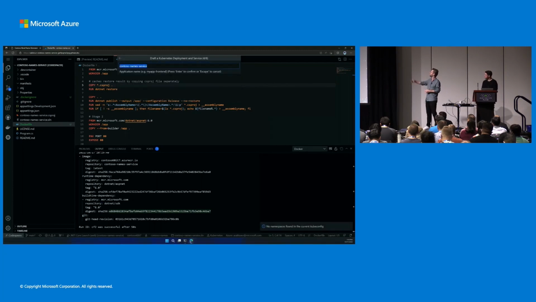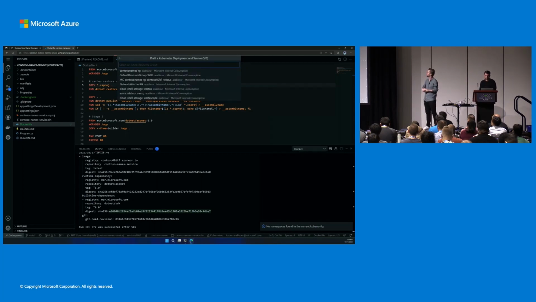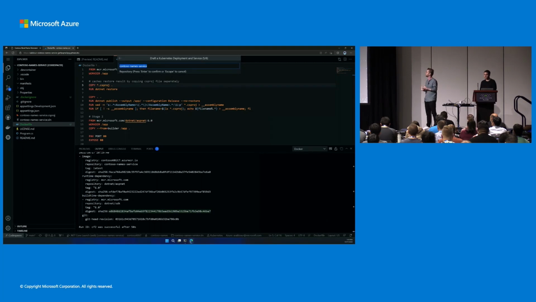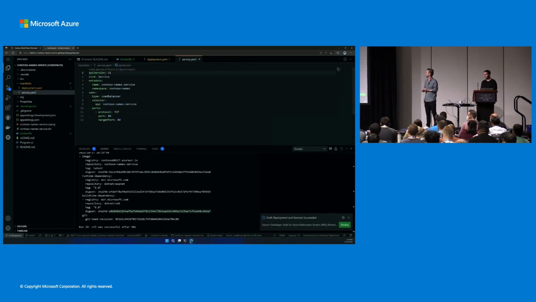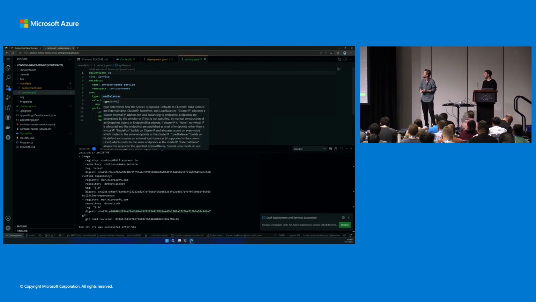Yeah, nice. Okay, so once that's completed, we can go through the command palette again, open up Draft, and do the create a Kubernetes manifest. It will ask us a little bit about what we need to generate, right? The service, where we want to expose it, and some other things, the port. And you should be able to see here that we have a deployment and a service YAML.